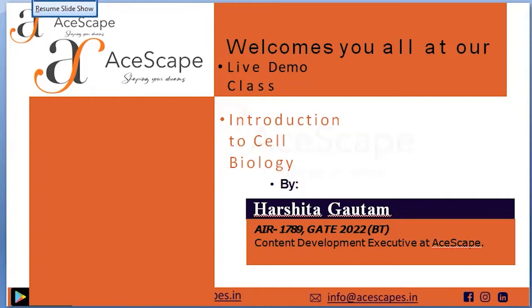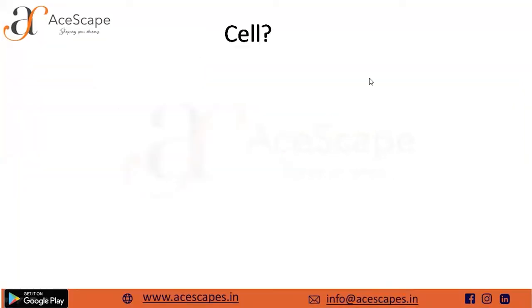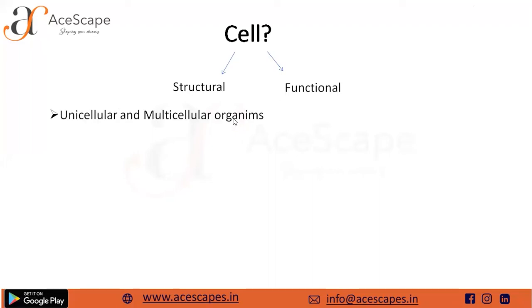But today we would be talking about the cell. So I would like to ask you guys, what is a cell? What exactly would you mean by a cell? So a cell is basically the structure. We all have heard about this structural and functional unit of life. So what exactly makes it so? We all know that there are multiple unicellular and multicellular organisms.